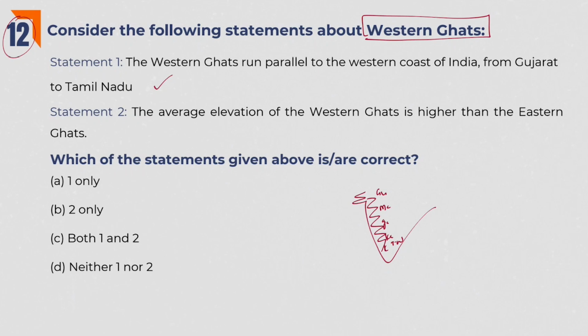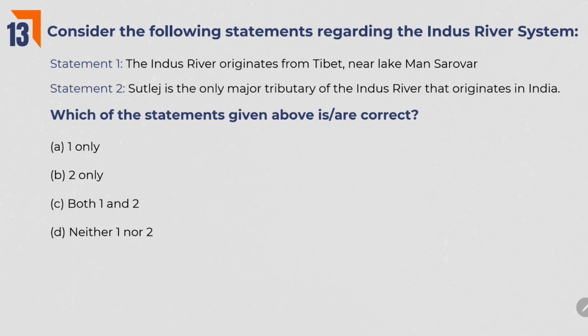Yes, this is the basic statement. Compared to Eastern Ghats, Western Ghats are so high. So second statement is also right. Answer is both 1 and 2. That's where we find highest peaks like Anamudi in Western Ghats only, not in Eastern Ghats, because its average elevation is high.